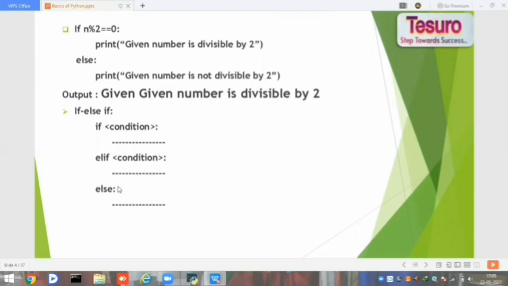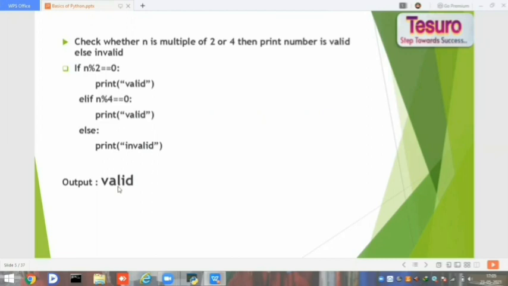If all the if and elif conditions are not satisfied, then it comes to the last block which is the else block, and it performs what is there in that else block. Now I am checking whether n is a multiple of 2 or 4. If that number is a multiple of either 2 or 4, then I have to print valid, else invalid.